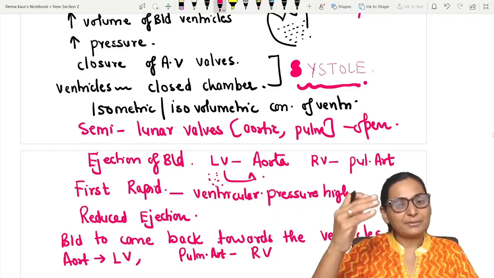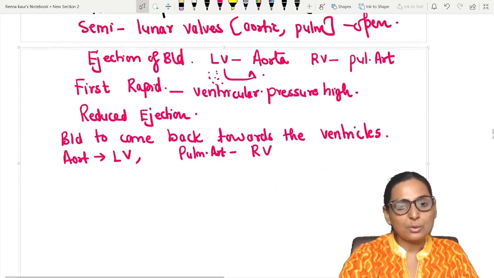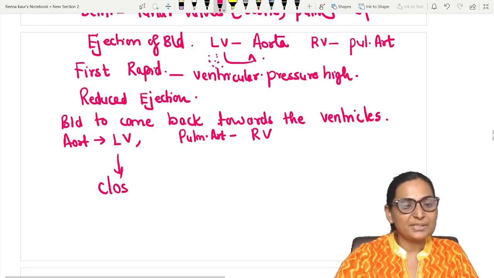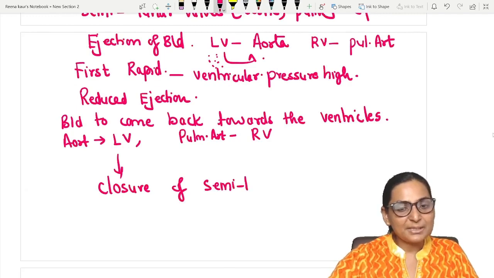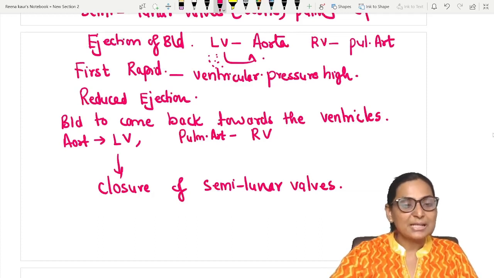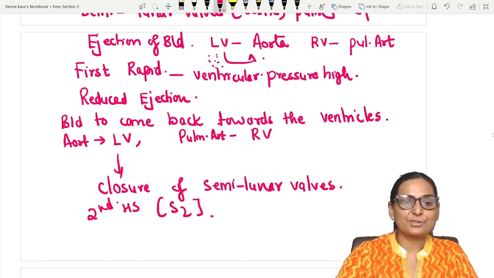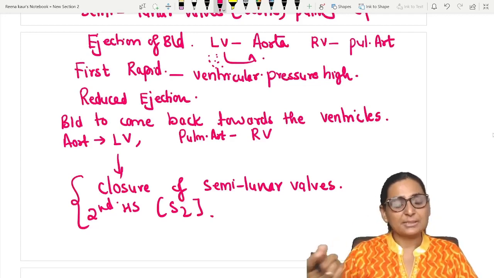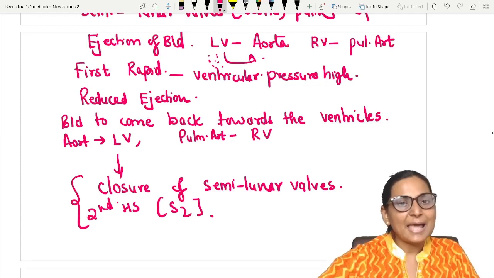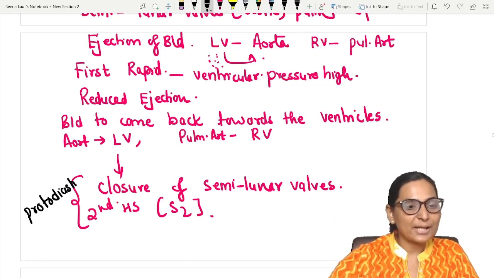But as this blood tries to go backwards, immediately there is going to be the closure of the semilunar valves. That means the aortic and the pulmonary valves will close, and that is going to result in your second heart sound, which you called S2. This phase, when the blood is going to go back towards the ventricles with the closure of the valves, is actually your protodiastole.